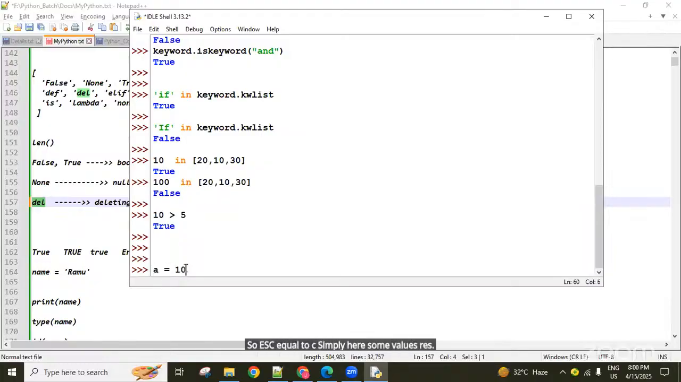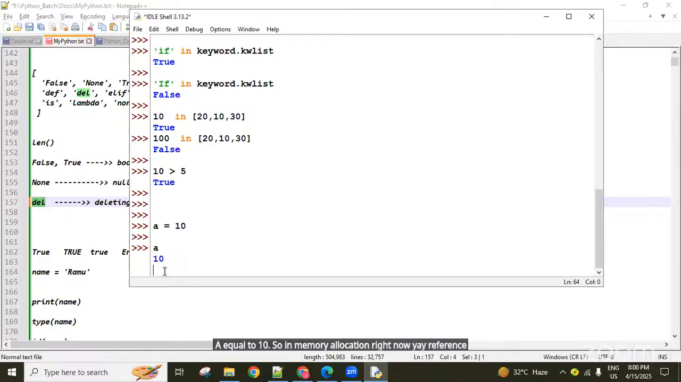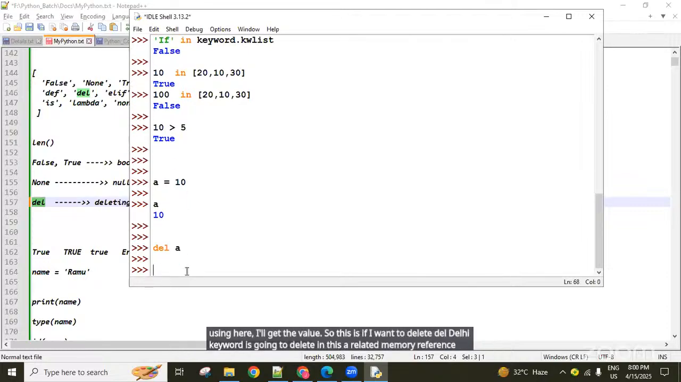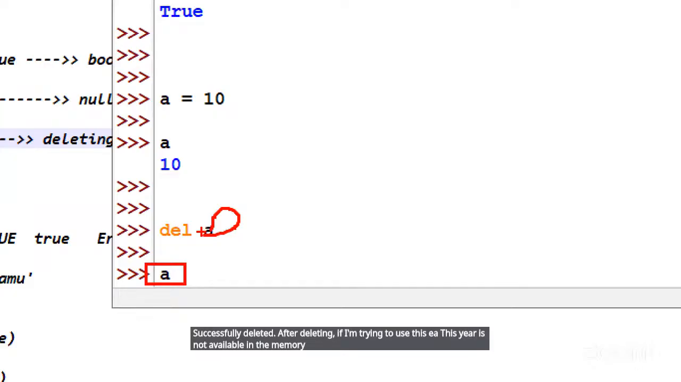So a equal to 10. In memory allocation right now, a reference is there. If I use a, I'll get the value. If I want to delete it, the del keyword is going to delete this a related memory reference. Successfully deleted. After deleting, if I try to use a, it is not available in the memory location.